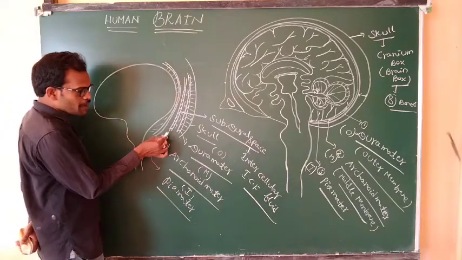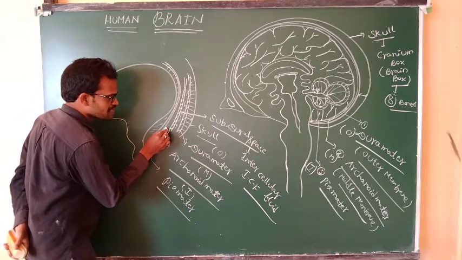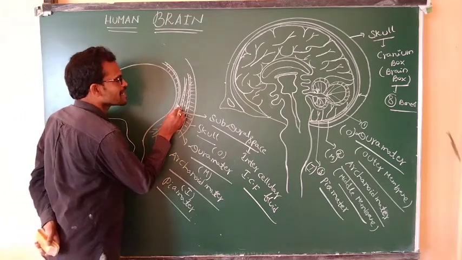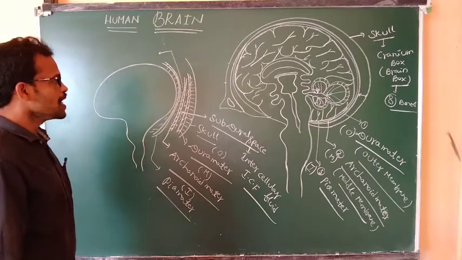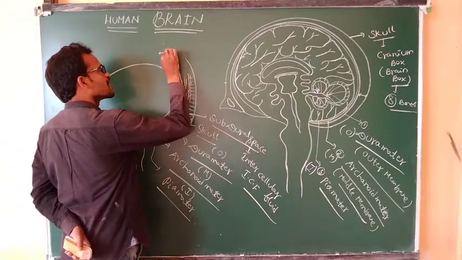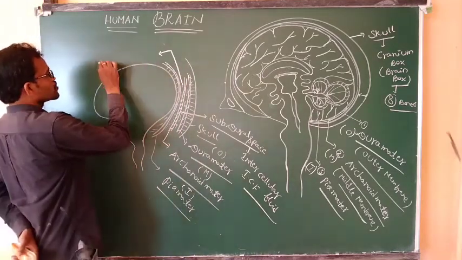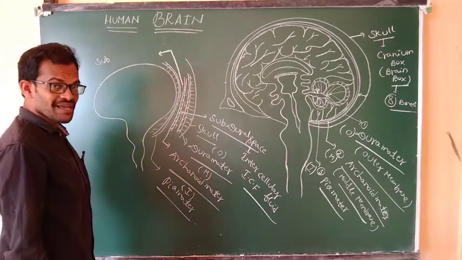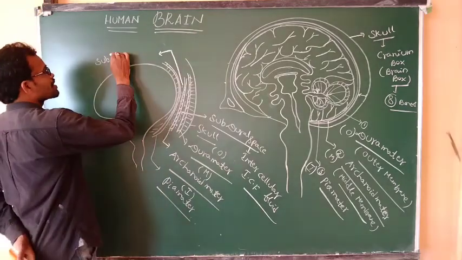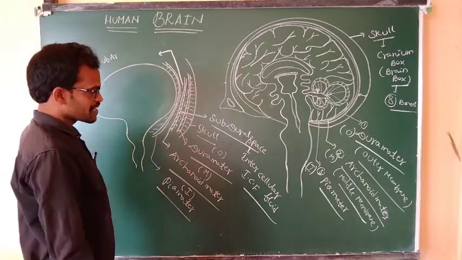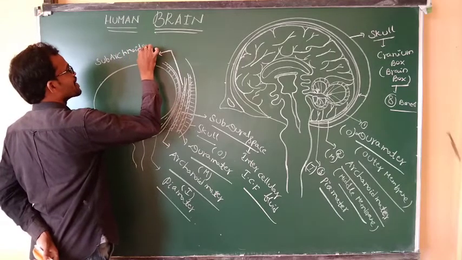Coming to the next, the gap located between the arachnoid matter and pia matter is known as the subarachnoid space.